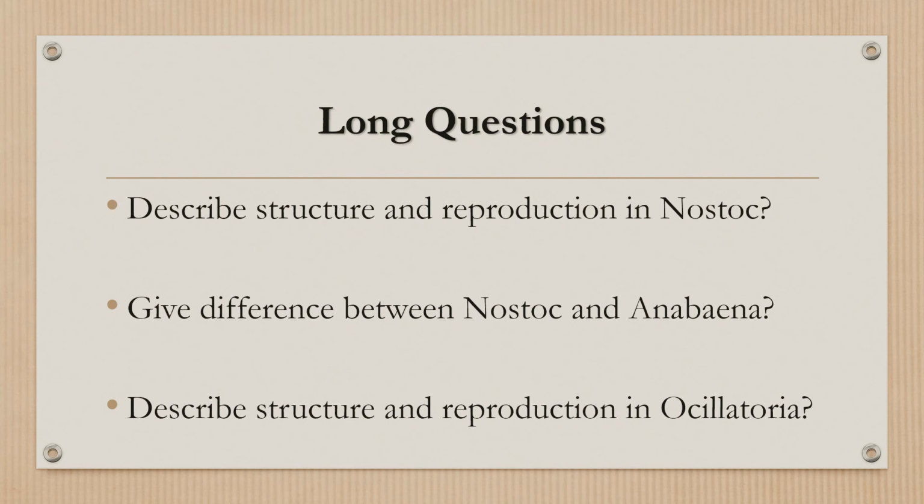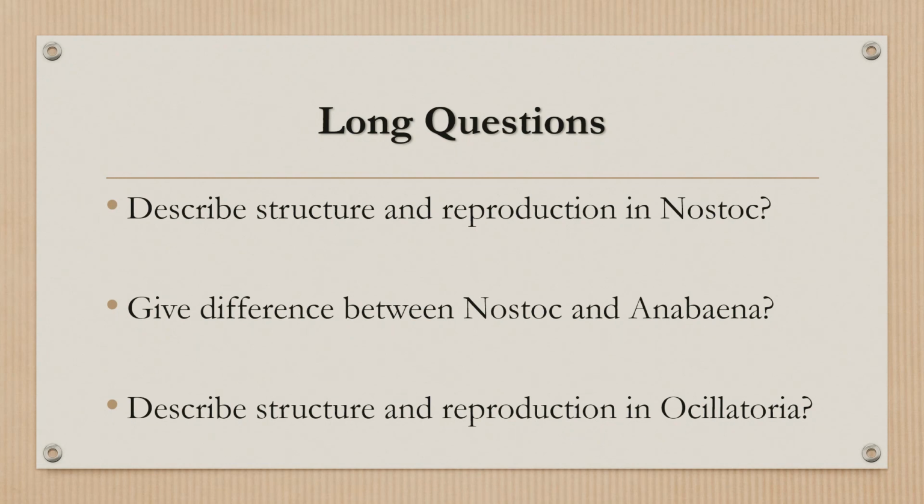For the case of the oscillatoria, we have to tell what its thallus type is. Its plant body is like a thallus. So we have to discuss what the thallus type is: that it is like a thallus, not differentiated into roots, stems, and leaves. Then comes its cell structure.